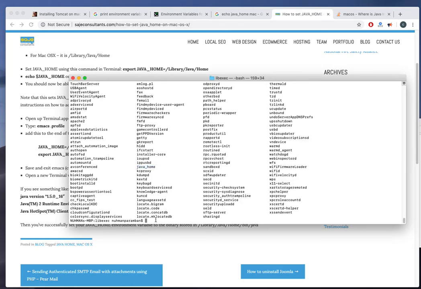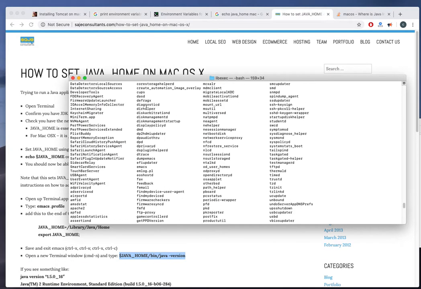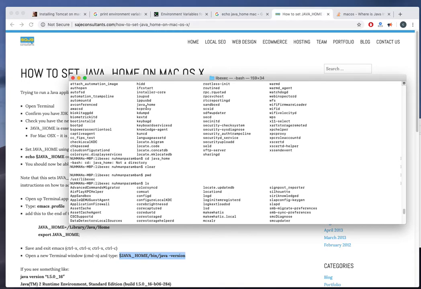So I need to set that into a Java home variable. So how will I do that? I'm using the export command and I am using this one. Oh, sorry. Actually, I need to copy something else here from here. So this one.